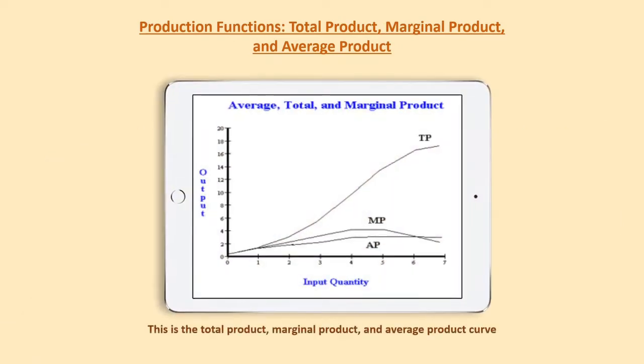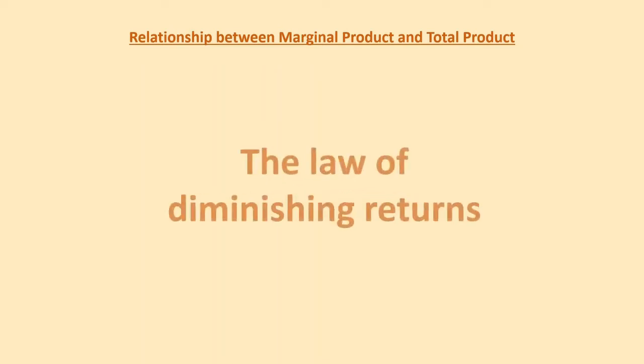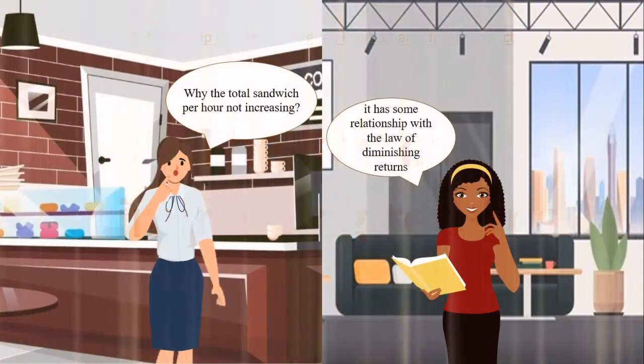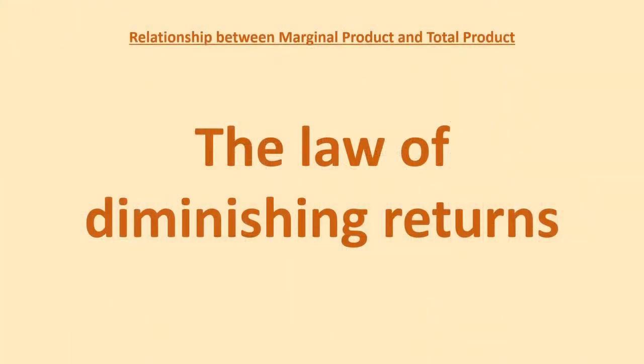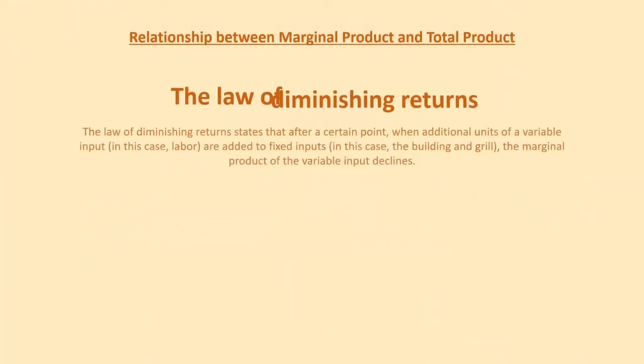Here's the curve of total product, marginal product, and average product. Relationship between marginal product and total product. There's a relationship between marginal product and total product called the law of diminishing returns. This is the reason why adding the sixth worker adds no output at all. It is used to explain the relationship between total product and marginal product.